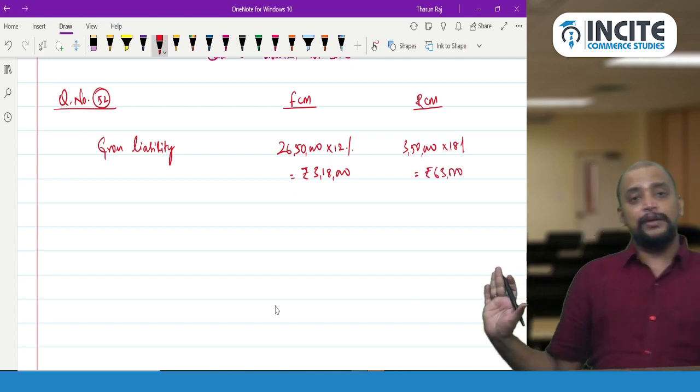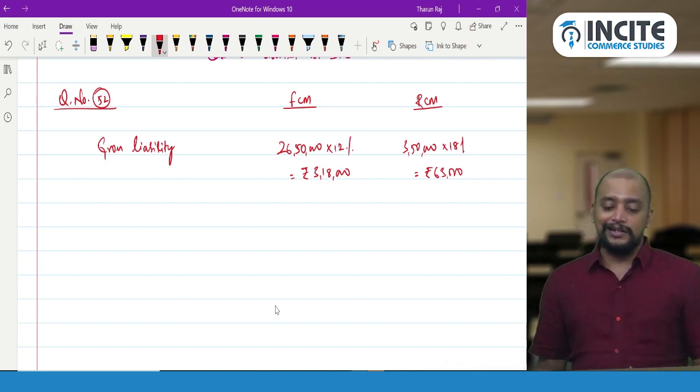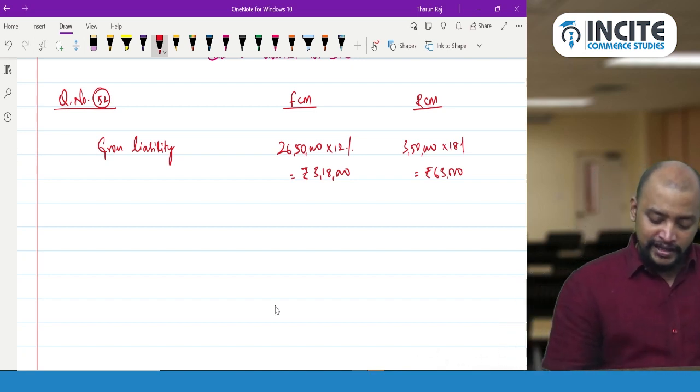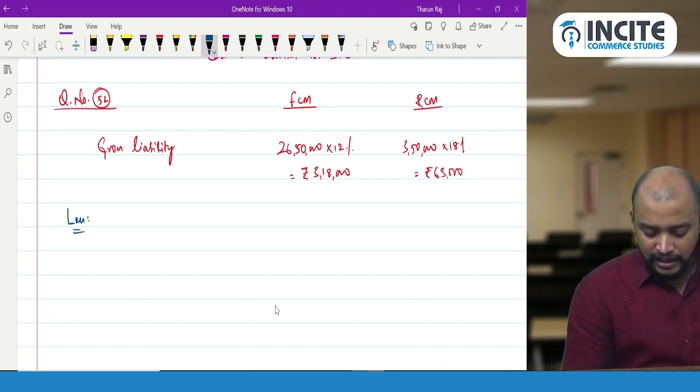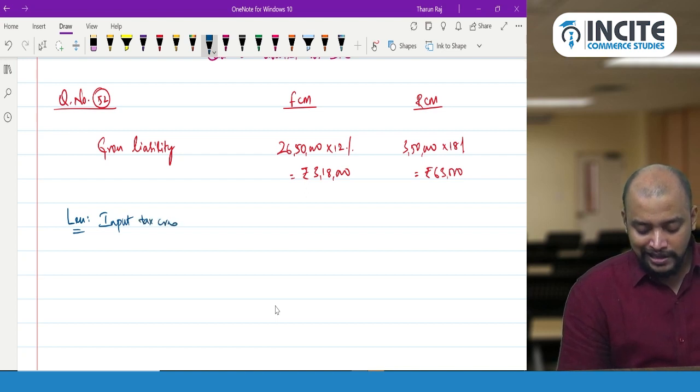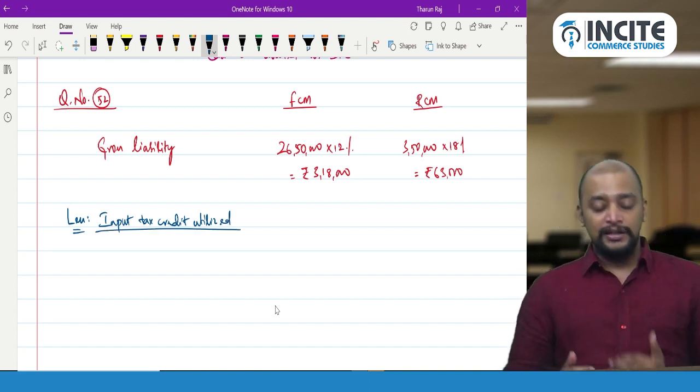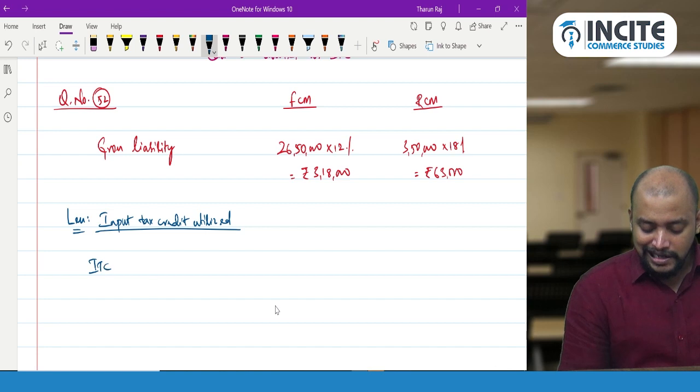Now we got the gross liability. Now, input tax credit. So less: input tax credit utilized. How to compute the input tax credit utilized? First we need to take the input tax credit availed. So ITC availed. How much is the ITC availed?